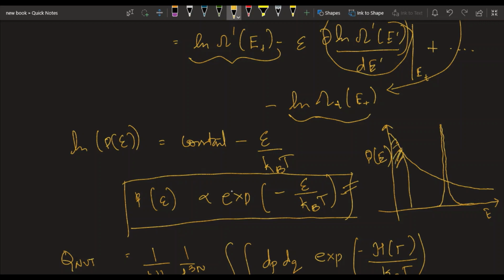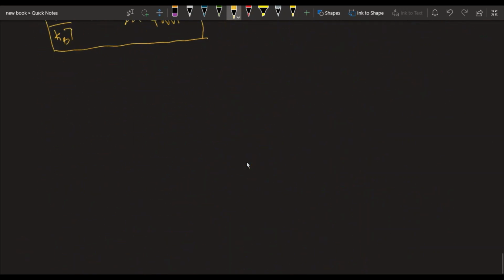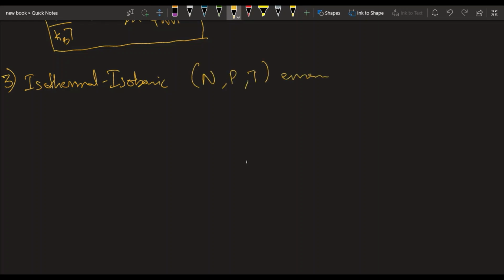Right? The next ensemble that we'll see is the isothermal isobaric, the NPT ensemble. This particular ensemble is of interest to engineers because we seldom do experiments at anything other than constant temperature, constant pressure conditions, right?